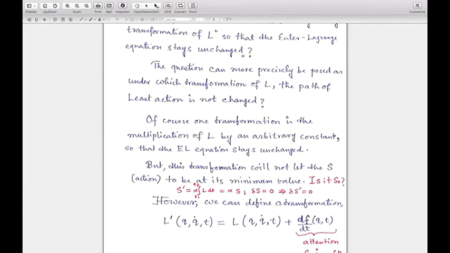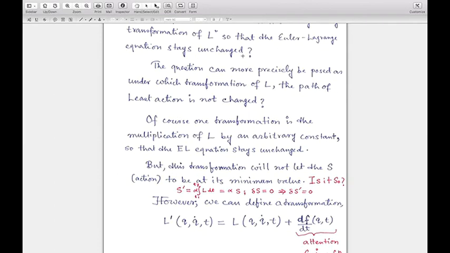It is also synonymous to say that when I multiply the Lagrangian by an arbitrary constant alpha, the basic path of evolution, for which the action, the integral of L dt, remains stationary, will remain stationary before and after the transformation.